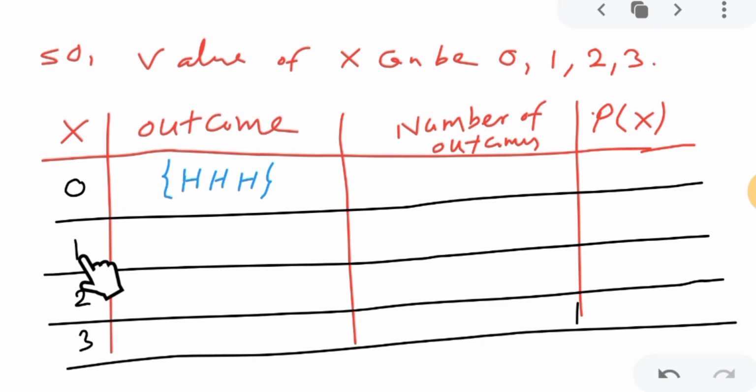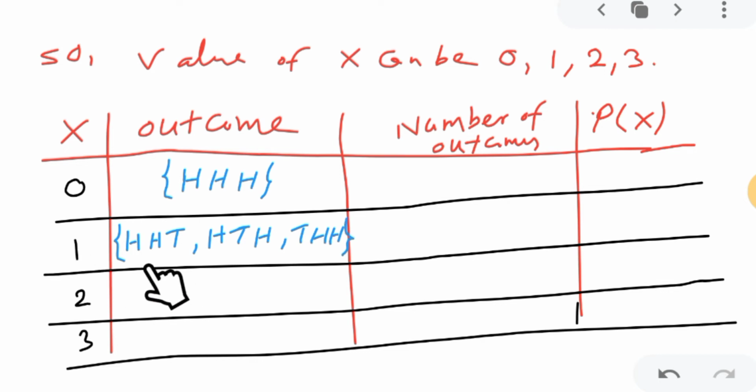One tail means either you will get the first 2 heads and the third tail, or you can get first head, second tail, third head, or you are getting first tail and last 2 as HH. So this is the possibility. How many outcomes? 1, 2, 3, only 3.